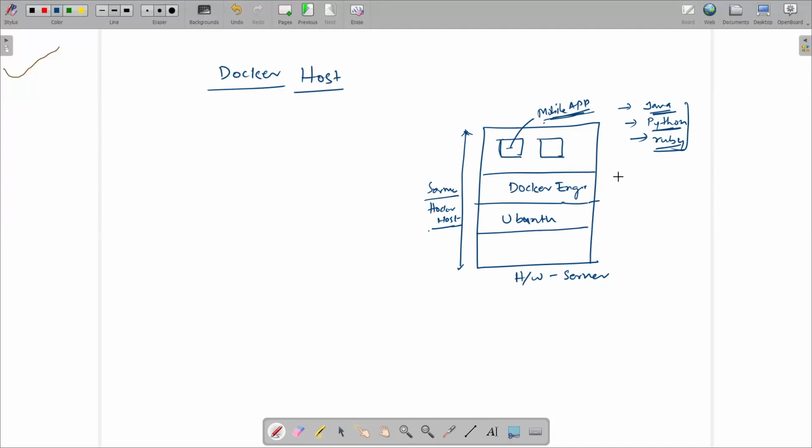Suppose it is Java. So Java should be in the Docker daemon, and Python should be in the Docker daemon, right? So how can we keep Java and Python under the Docker engine or Docker daemon? Here I said that any images required for running the application need to be downloaded from the Docker Hub and kept on the Docker engine. I told you that we pull from Docker Hub and keep them here.